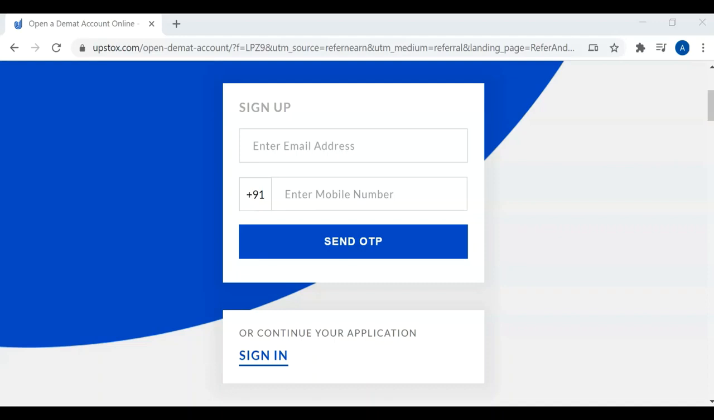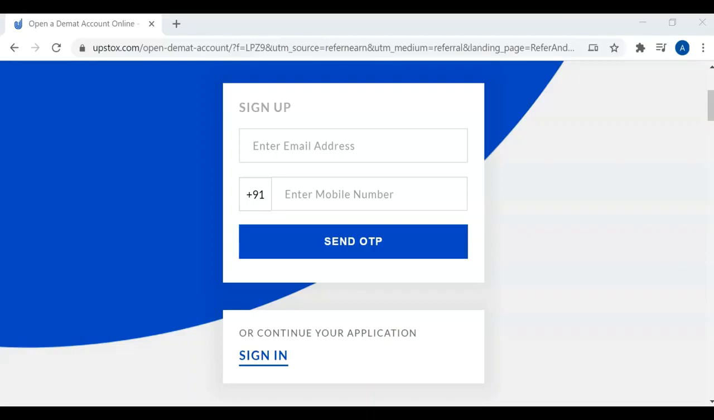Today we are going to see how to open a Demat account with Upstox. Currently, there are many brokers offering Demat and trading services, but Upstox is the only one which has a complete paperless, less hassle Demat and trading account opening procedure. Furthermore,